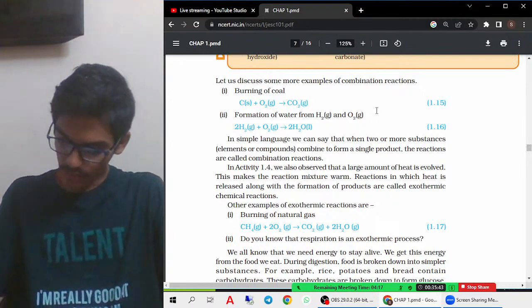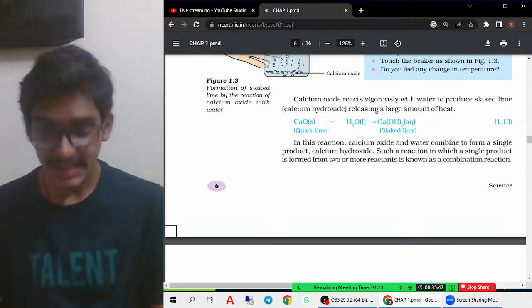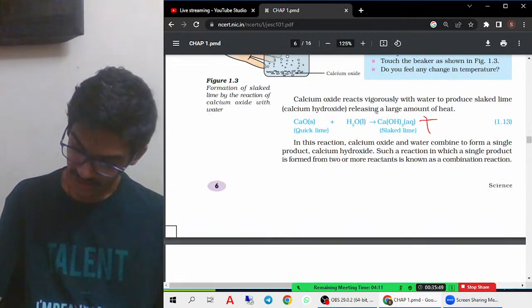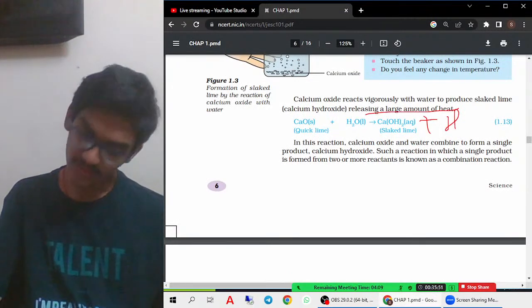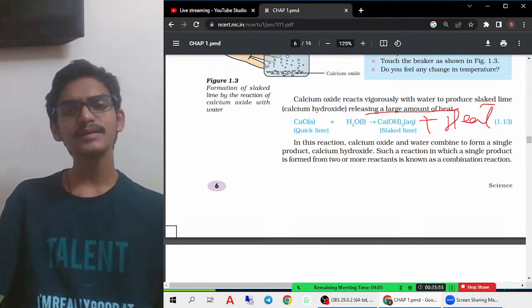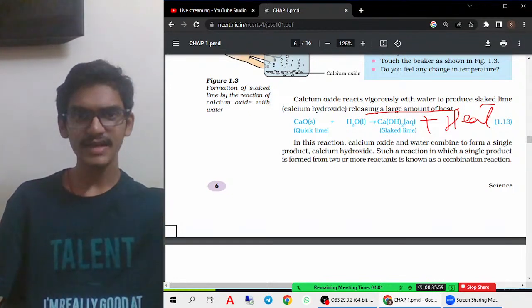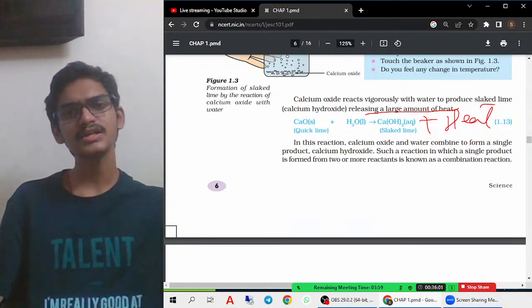For example, as I already told you, if you go up, this equation is telling that it is releasing a huge amount of heat energy, and this is an exothermic reaction, right? So just to remember only one example, if they ask for a combustion reaction and an exothermic reaction, you can just remember this one example.